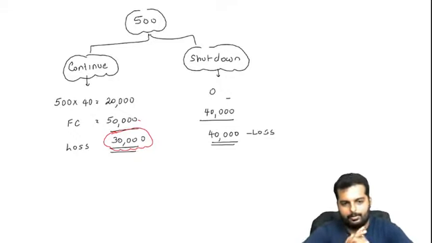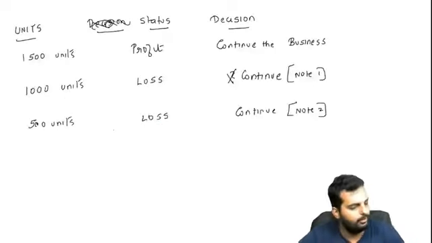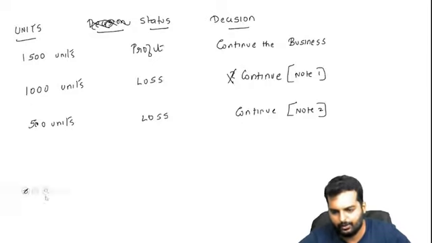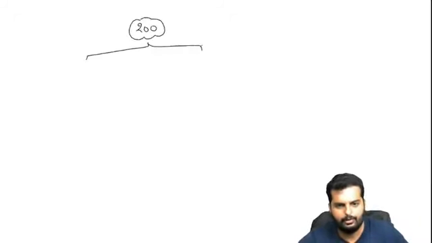Alright friends, have you all put up till here in your books now? Next question, I'll go back. Okay, so we did about 500 units. Okay, now shall we do the next one? Next one, let us try for 200 units. This is also a loss. Let us go and check it. I'll draw a picture. 200. We can either continue or we can shut down.